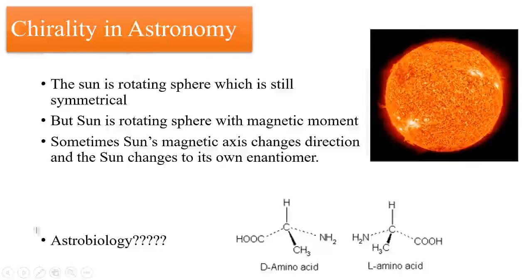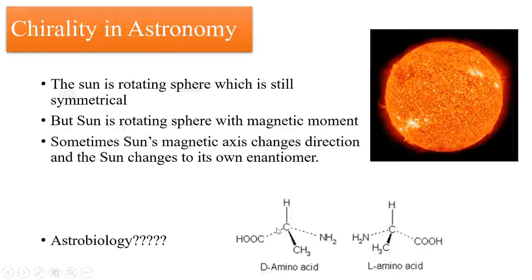You must have heard about this term called astrobiology. Now we are doing lots of research on different planets and we are looking for life on other planets. If you remember, the first life on the earth was the species amoeba, a unicellular species. And when I talk about cells, cells are made up of proteins and proteins are made up of amino acids.